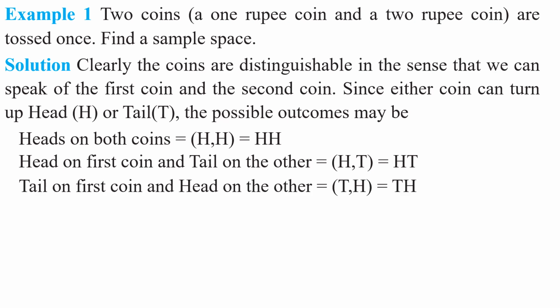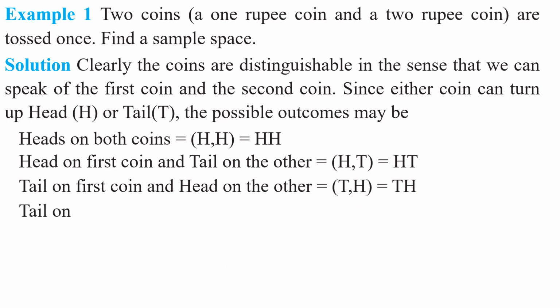It is denoted by the ordered pair T comma H, or simply TH. Both denote the same outcome. Similarly, the ordered pair H comma H and HH both denote the same outcome. Understood this point, my children?